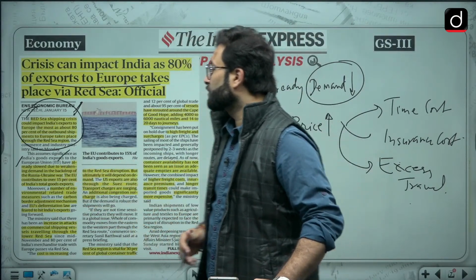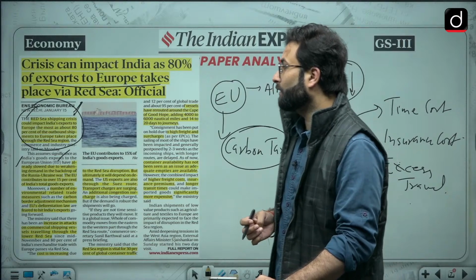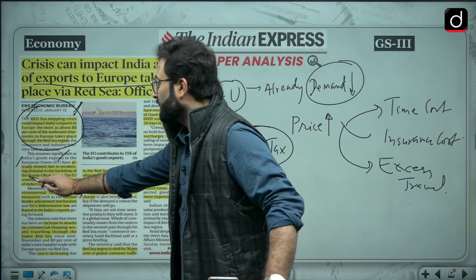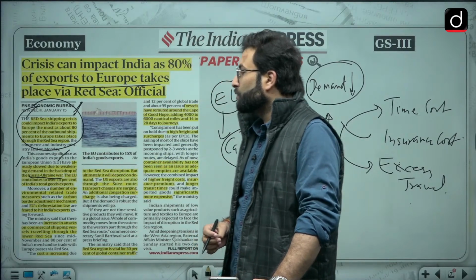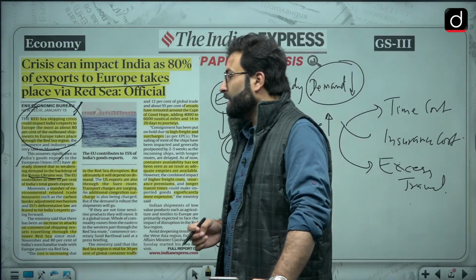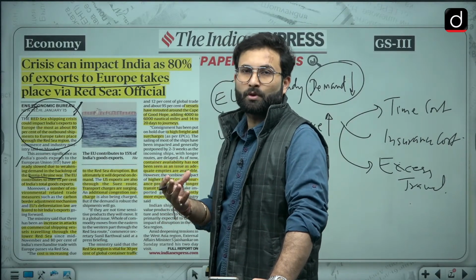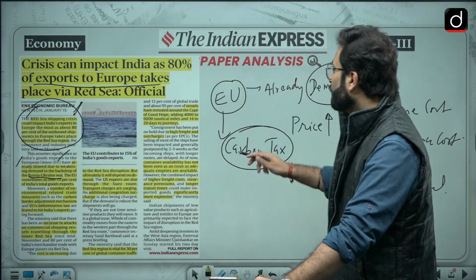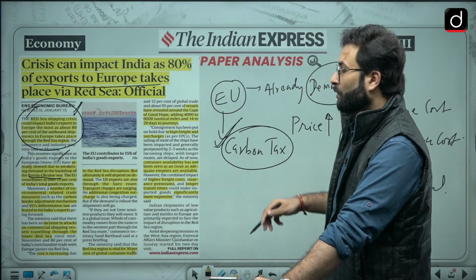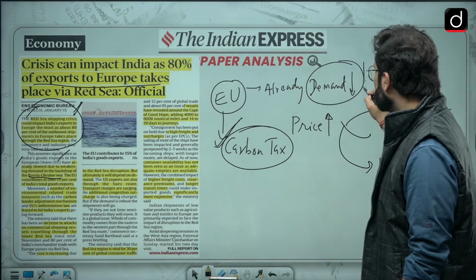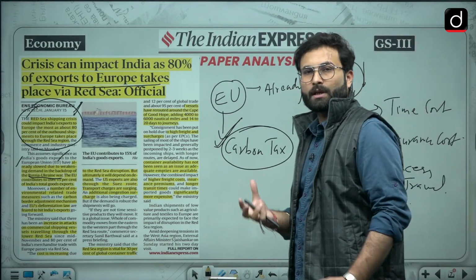It is already slowed due to the weakened demand in the backdrop of Russia Ukraine war. The EU contributes to over 15% of India's total goods export. So 15% of export is to European Union, and European Union is going for such non-tariff barriers like carbon tax, and demand is already slowing down because of the Ukraine war in the area.